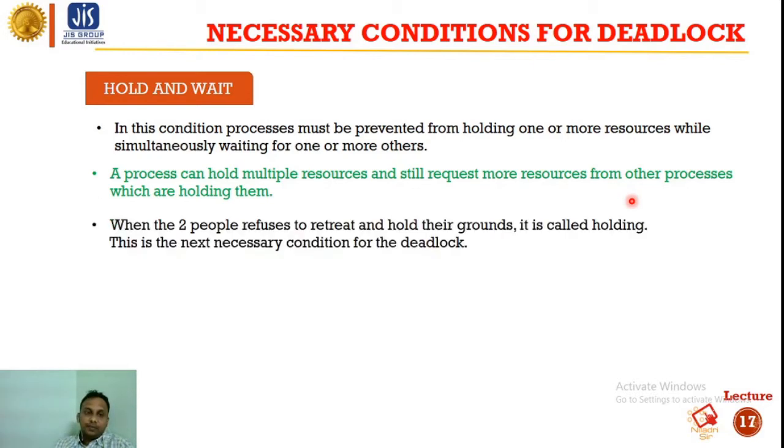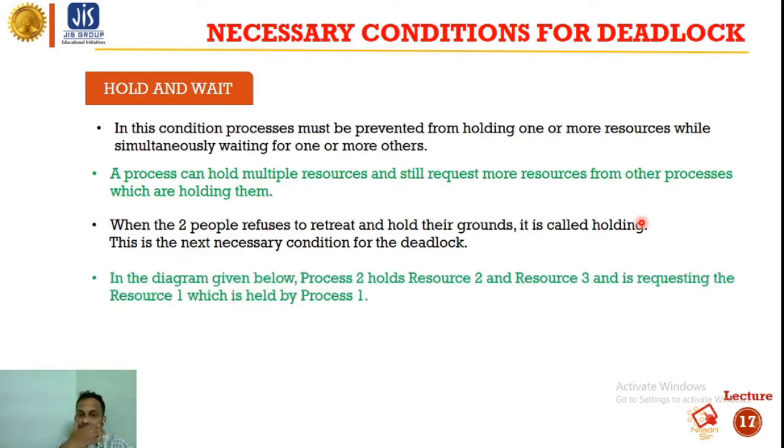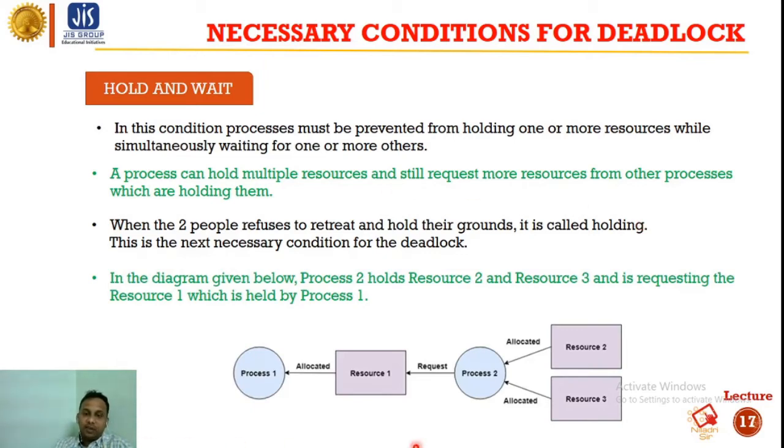When two people refuse to retreat and hold their ground, it is called holding. This is the next necessary condition for the deadlock. Suppose there is a place, a piece of land, and both people claim that place, and both say that this place belongs to them. So this condition is called the deadlock condition. You can see in the diagram that process 2 holds resource 2, and this process 2 holds resource 2 and resource 3.